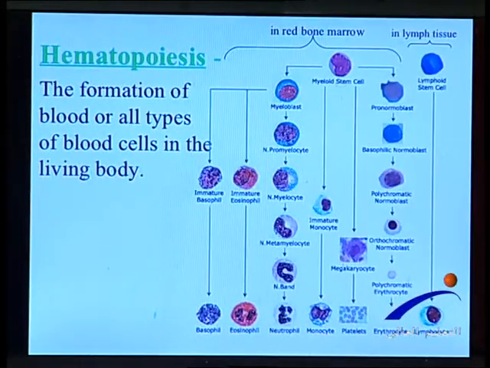Hematopoiesis is the formation of blood, or of all cell types of the blood, in the living body. So I am talking about hematopoiesis, which is the formation of all blood cell components in the human body.